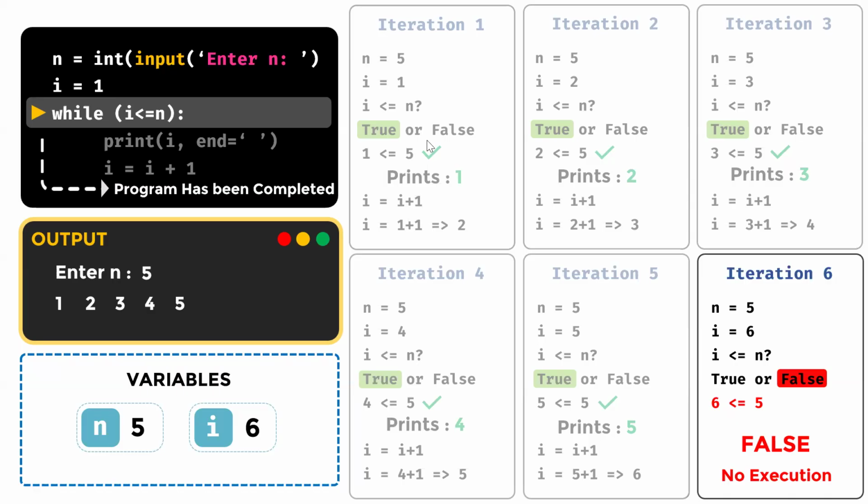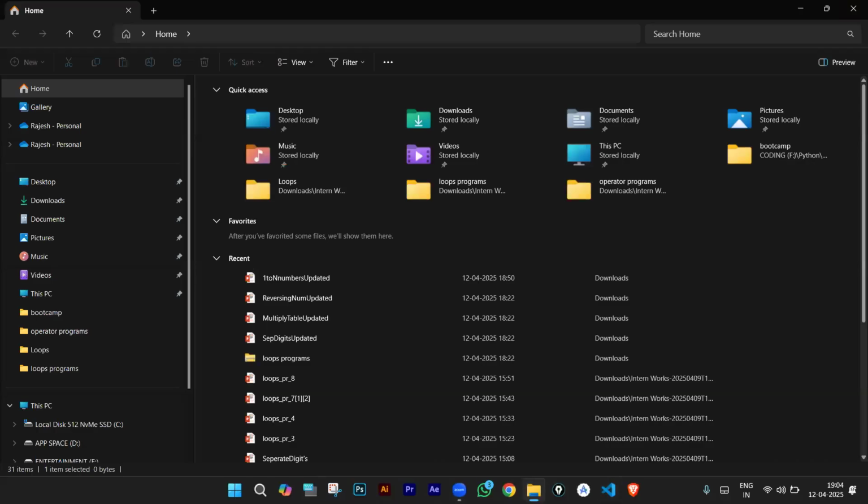Everything is clear? Just like we are explaining every iteration, whenever you're facing any issue, try to write that on a piece of paper. I invented these, I called them tracing sheets. And the same thing, we have animated everything for you. So try to do this tracing. You will understand where your program is giving you that error and you can rectify it. That is the first program that we have, printing one to n numbers.